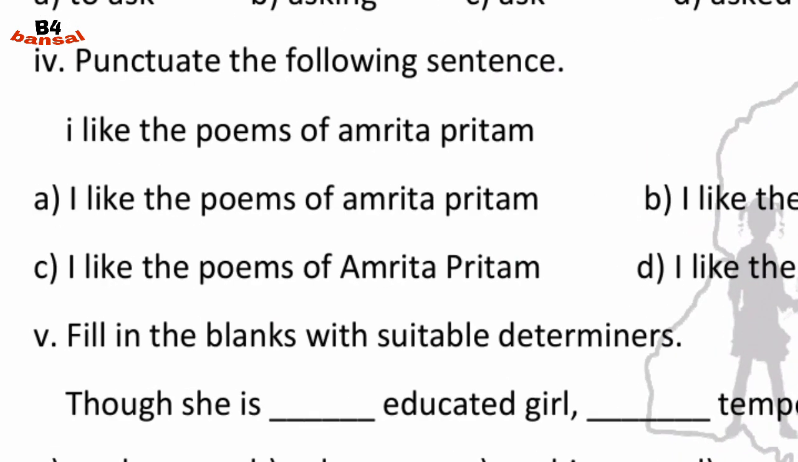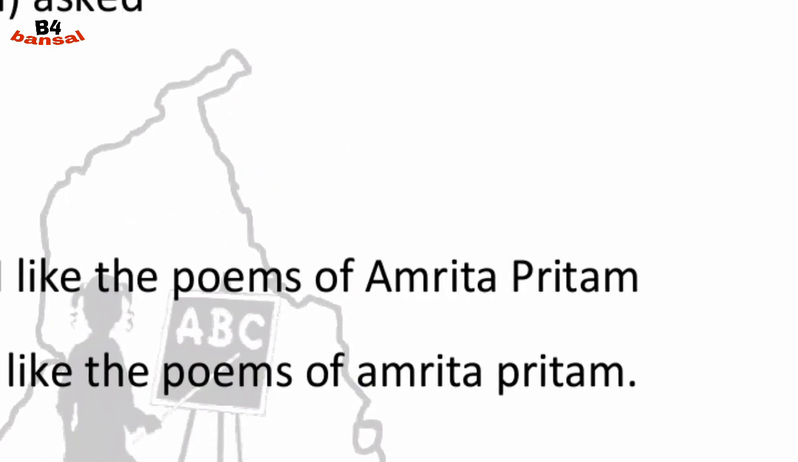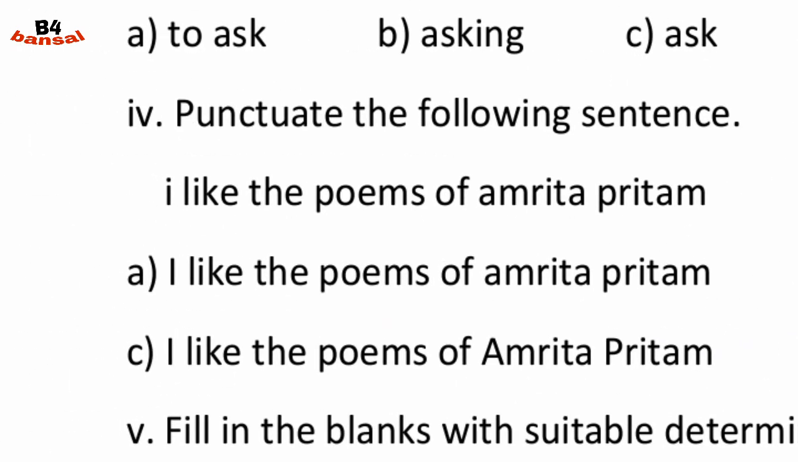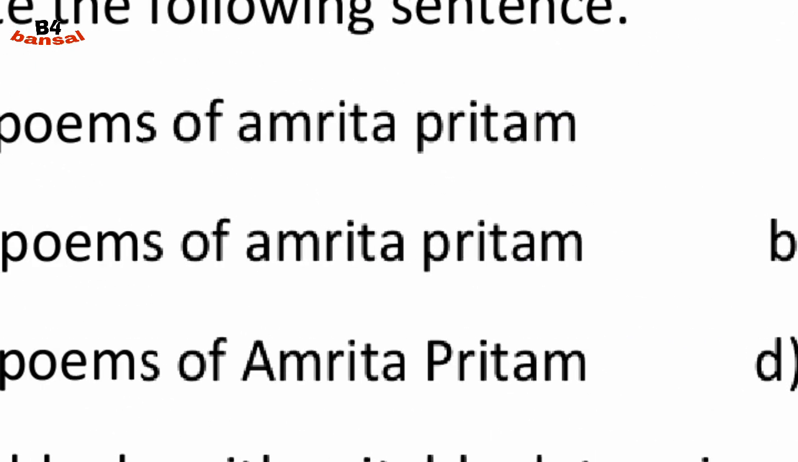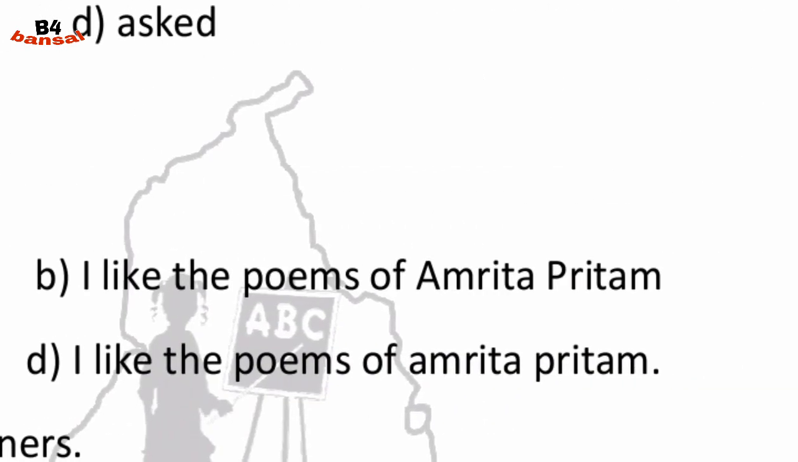Punctuate the following sentence. I like the poems of Amrita Pritam. Students, Amrita Pritam is a proper noun. So A should be capital. Option A is wrong because Amrita is written in lowercase. In B, you can see I like poems of Amrita Pritam, and the last there is no full stop. This is also wrong. I like poems of Amrita Pritam. It seems right, but at the end of sentence there is no full stop. And fourth one is also wrong